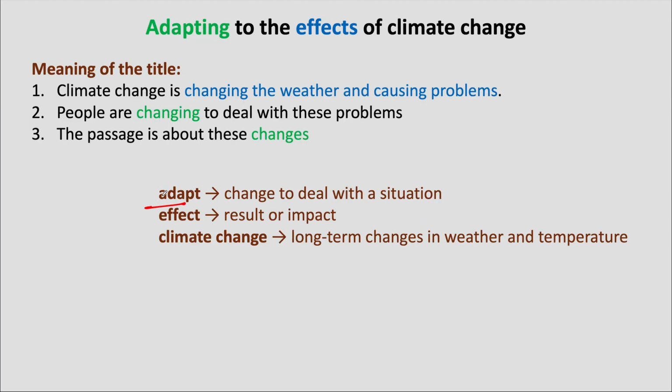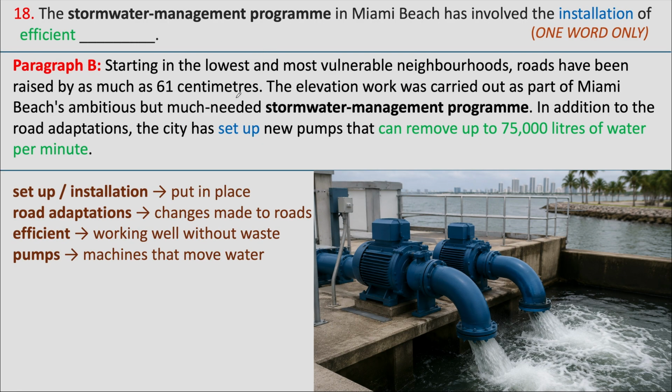Adapt is a word we see in many different forms and for many different uses in this passage. Paragraph B mentions there is flooding. To avoid that, roads are raised. Later it mentions road adaptations, which means the changes made to the roads, in this case, raising the roads. This helps us find the answer to question 18.